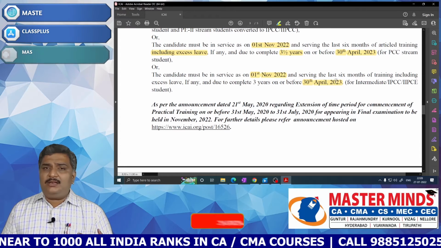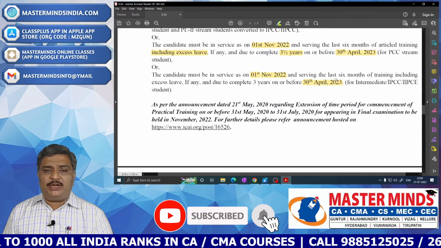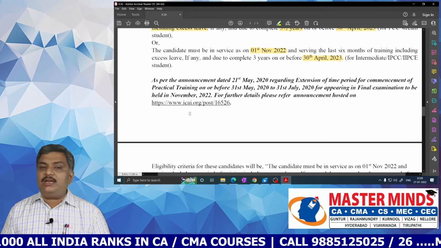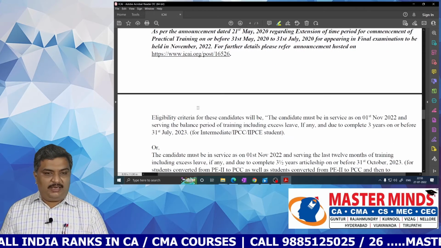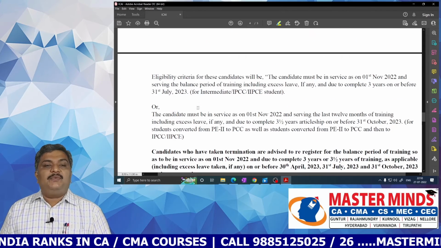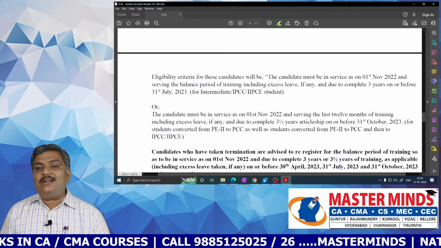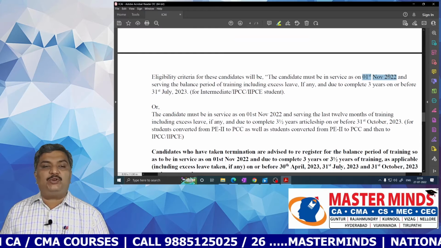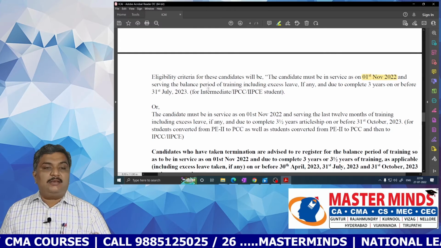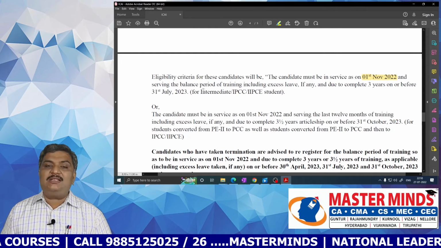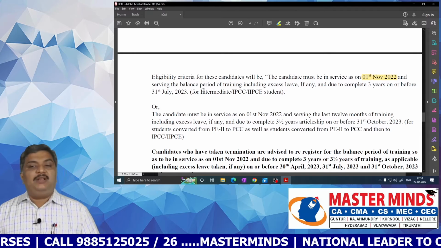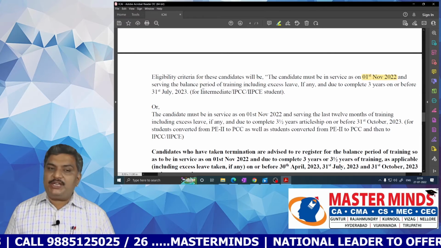So regarding this, an announcement was already made on 21st May 2020 and you can click on this link to know further details. Now, the eligibility criteria for all those candidates will be: the candidate must be in service on 1st November 2022 and the servicing of the balancing period should be done on or before 31st July 2023.